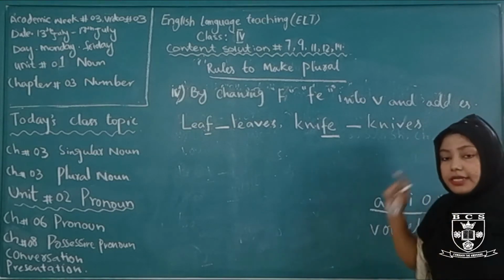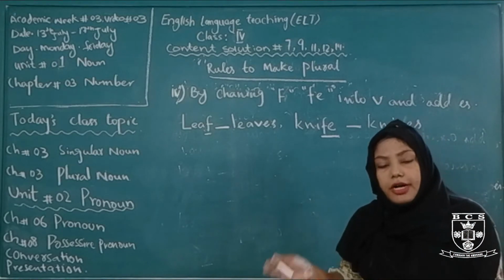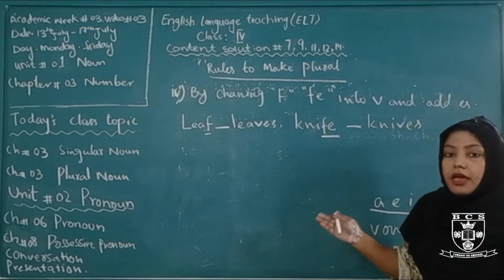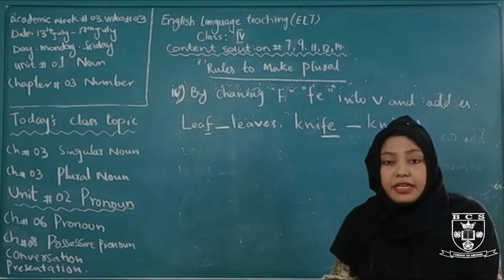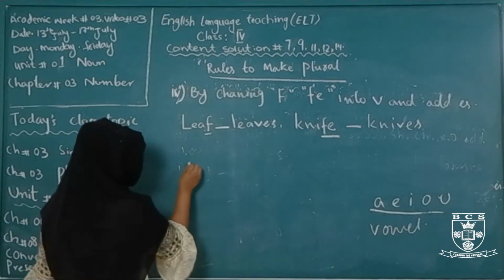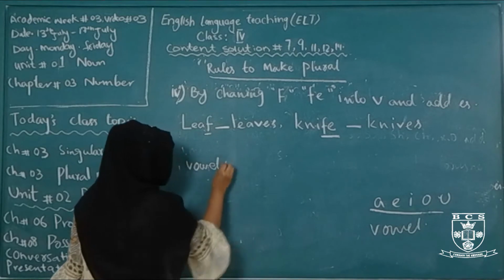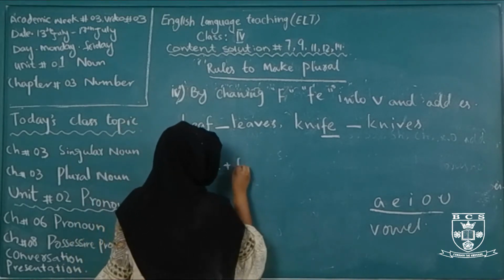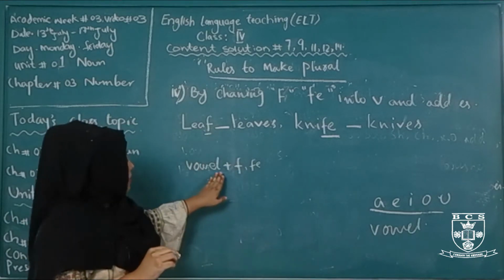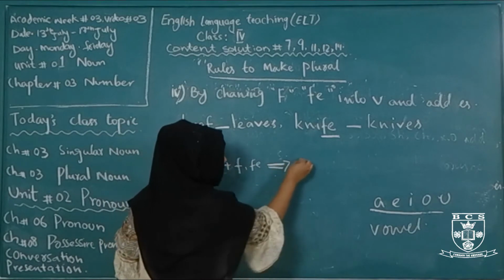But again, there is a condition applied. If there is a vowel before F or FE, then we don't change F or FE into V and we don't add ES there. We simply add S there. For example, if there is a vowel plus F or FE, we don't change F or FE into V, we simply add S there.